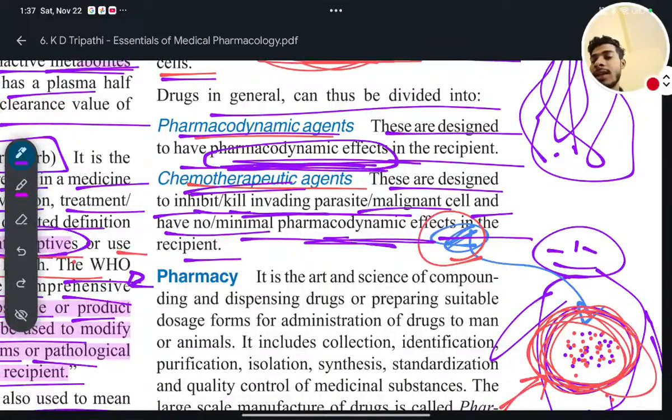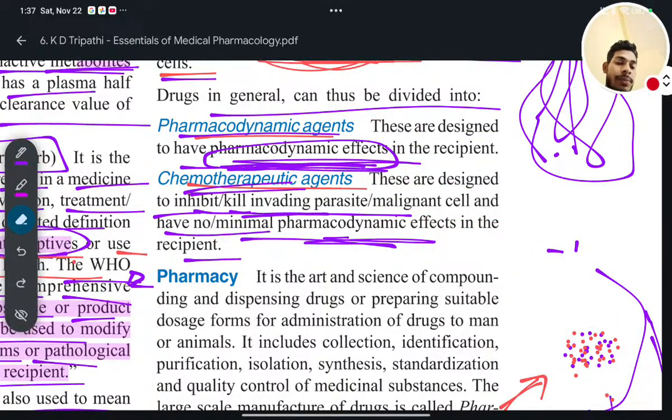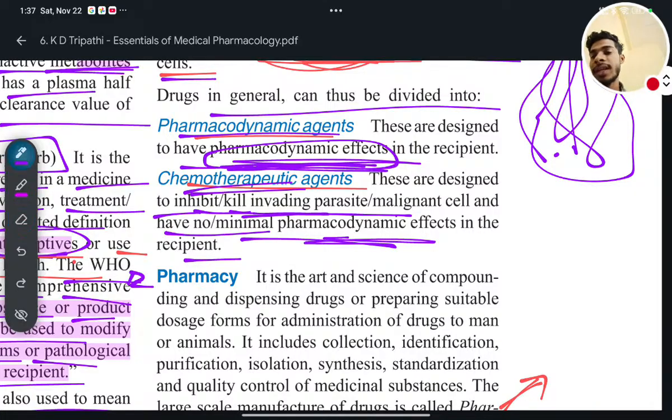Am I clear? So, if you are having diarrhea, why will diarrhea take place in your body? Due to some pathogen or some microbial interaction in your body.